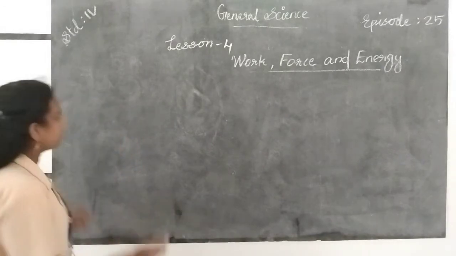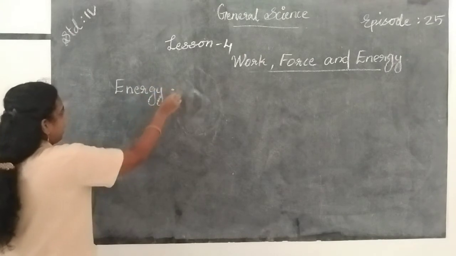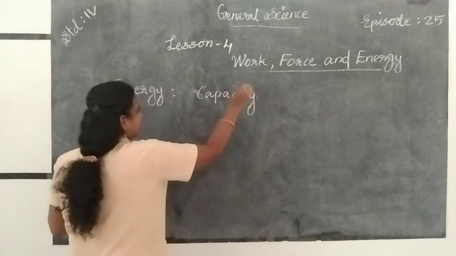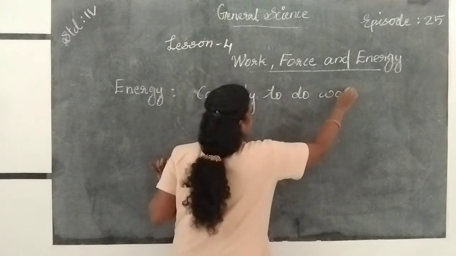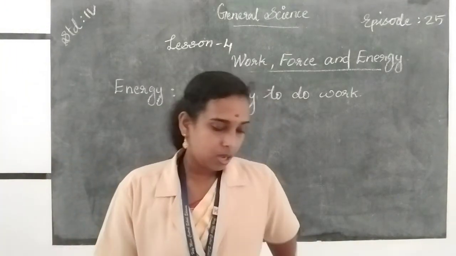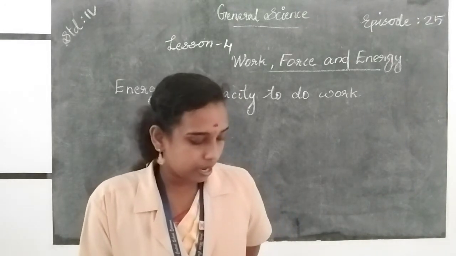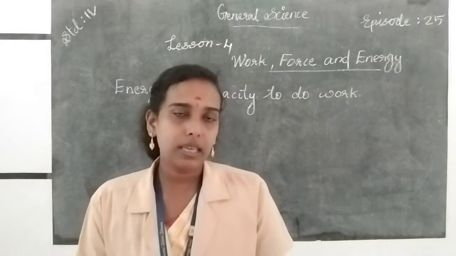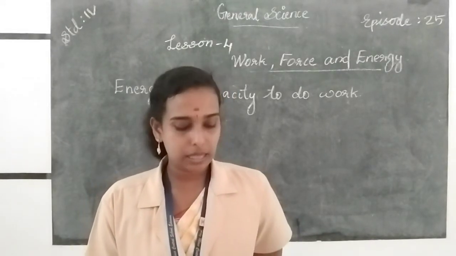So what do you mean by energy? Energy is the capacity to do work. And the different kinds of energy are solar energy, mechanical energy, wind energy, geothermal energy, atomic energy, then heat energy, electrical energy, chemical energy and fuel energy. These are the different forms of energy.